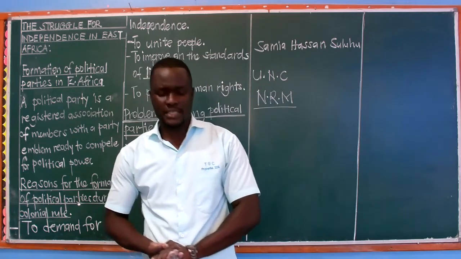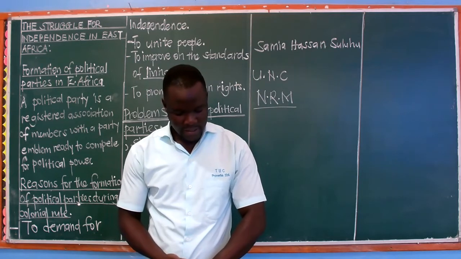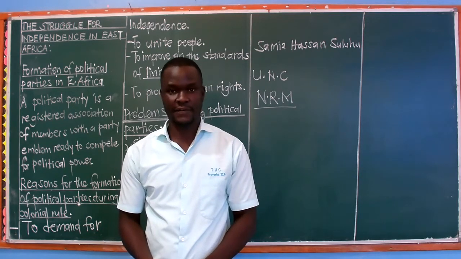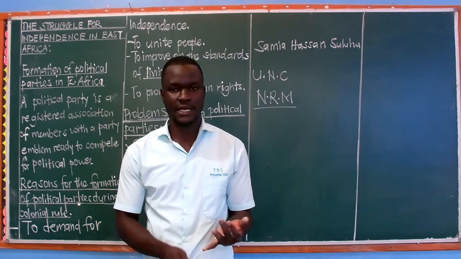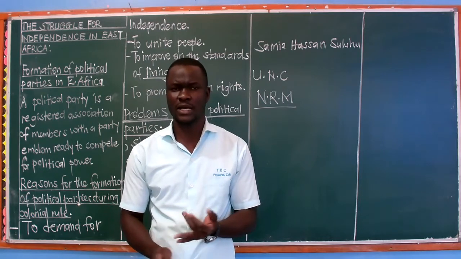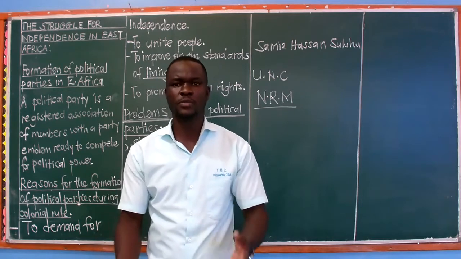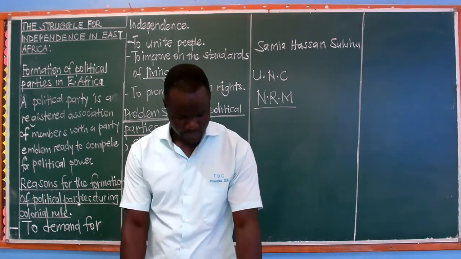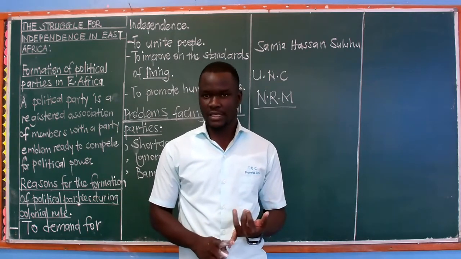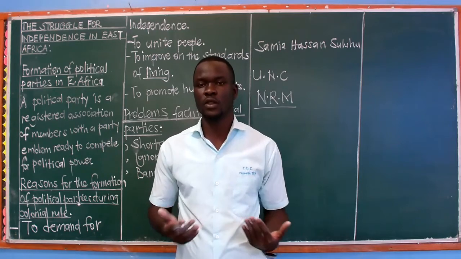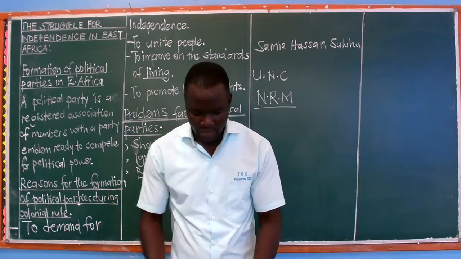Then when we go to page 64, we are given the challenges that the East African countries are facing. Here we are looking at challenges facing countries like Uganda, then we shall talk about Rwanda, Burundi, all those East African countries, Uganda, Kenya, Tanzania, Rwanda, Burundi. Which problems are these countries facing? Number one, we have the low levels of democracy. You'll find that democracy is always not all that well developed due to the violation of some human rights.